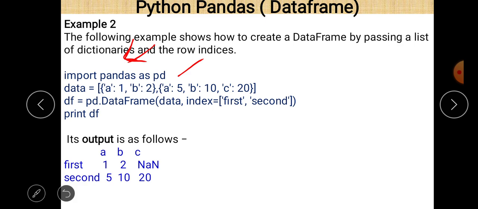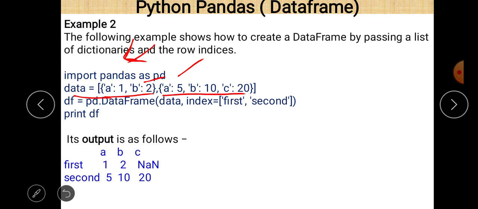If you don't write it as in the first line, then you can use pandas directly throughout the program. Just pandas, then put the dot operator and then the name of the method. Now here we write data, A1 B2 dictionary 1 and then dictionary 2, and both are part of a list here.